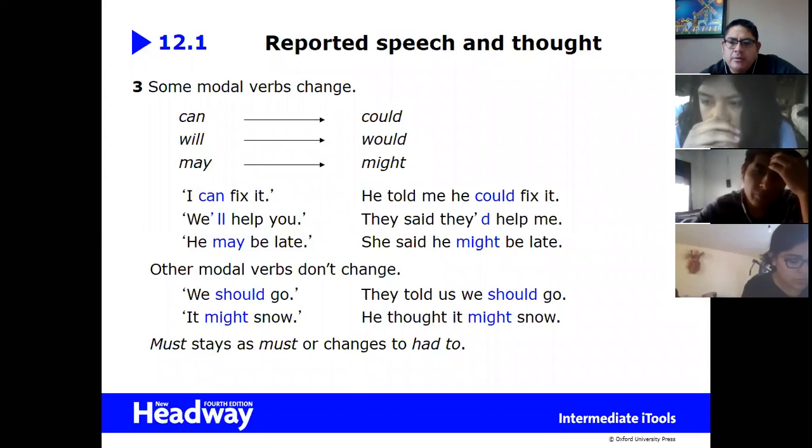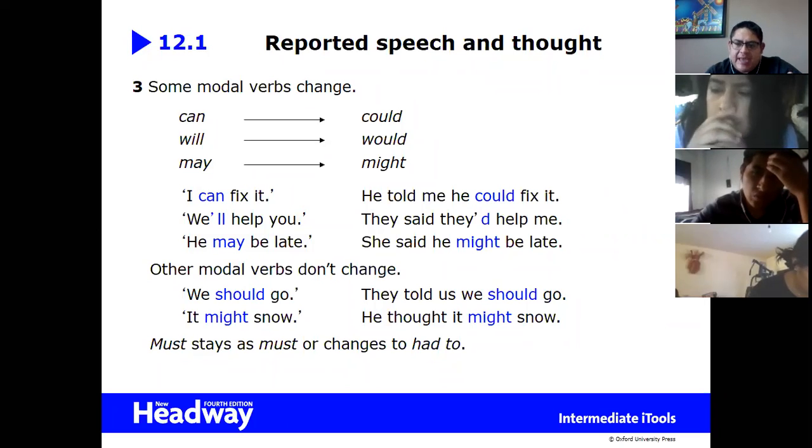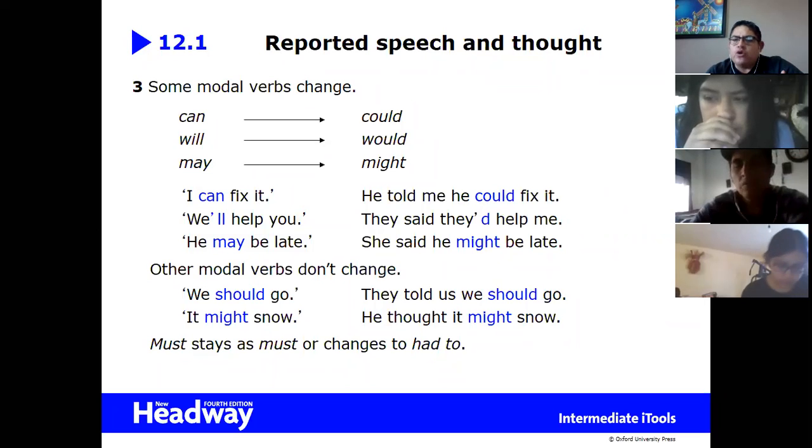No, no. The difference is, there is no problem if you say or tell. You can use told or said. The thing is, if you use say, you don't use the object. For example, you don't say she say me. That's not possible. Not correct.